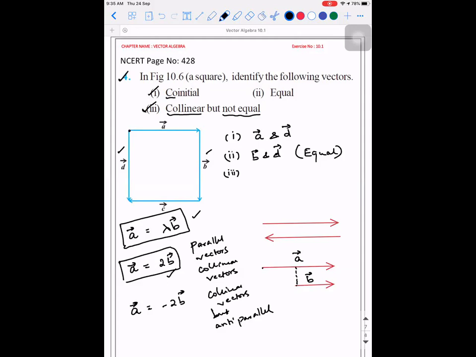So you will have A vector and C vector. They are collinear but not equal. Why are they not equal? Equal in the sense, are they trying to tell about magnitude or direction? Both. In the case of A vector and C vector, their magnitude is the same, but the direction is not the same.